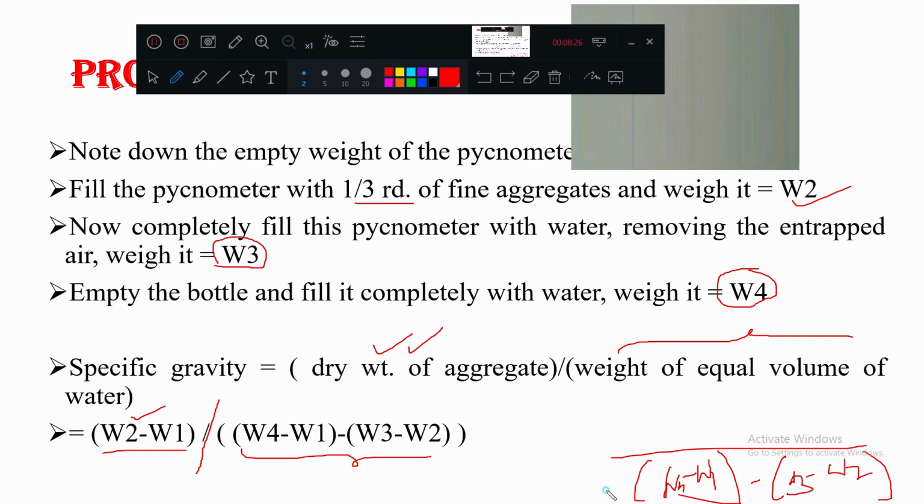This is the weight of water of same volume. On the top you should write W2 minus W1. This is nothing but weight of aggregate. So this value will give you specific gravity. Okay, this is the experiment for specific gravity.